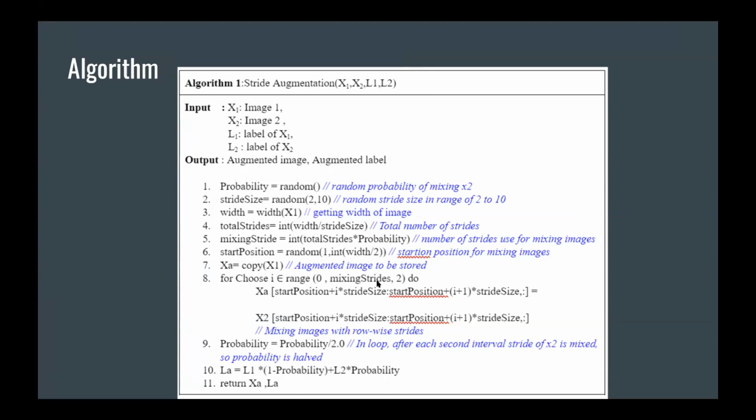For that we take the number of strides, provide a loop, and then slice the image using index slicing to get the xi image that we define as a variable here. Finally, we divide the probability by two, because the interval we are moving with is of two.